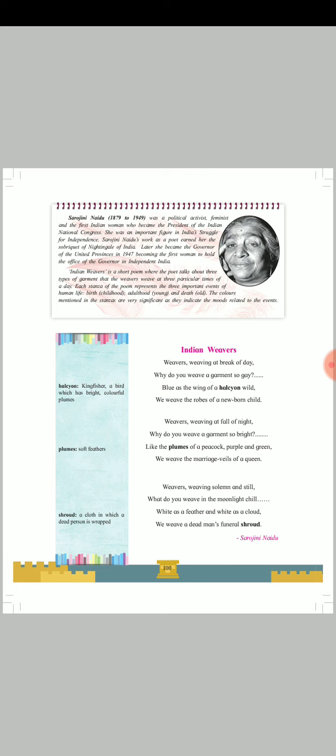So here is the information about the poetess Sarojini Naidu, the Nightingale of India, and about this poem in short. In tomorrow's lecture, we will see detailed information about this poem, Indian Weaver.